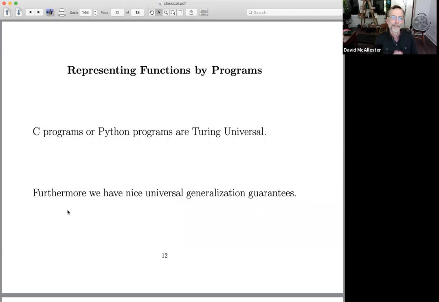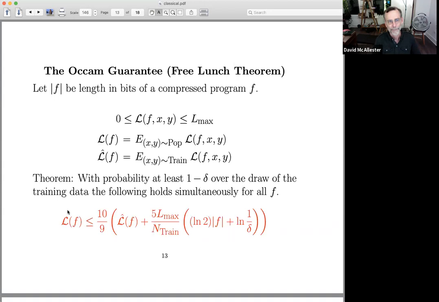Okay, finally, representing functions by programs. Now we're talking, right? C programs or Python programs are clearly very expressive, and they let us write things quite compactly. And furthermore, we have these nice generalization guarantees that hold over the space of all Python programs or C programs. So if I let F be a Python program, and I talk about the number of bits it takes to write down F, and this is most interesting when I pass F through a compression algorithm, so I take the number of compressed bits that it takes to represent my Python program.